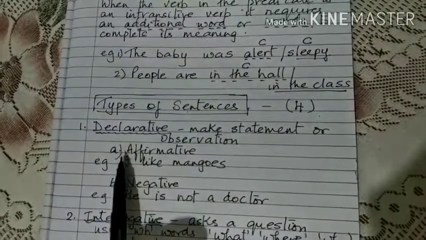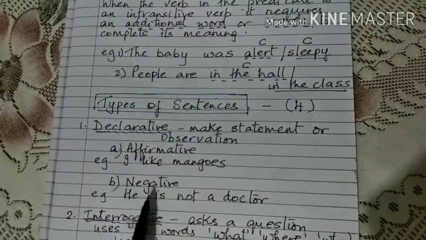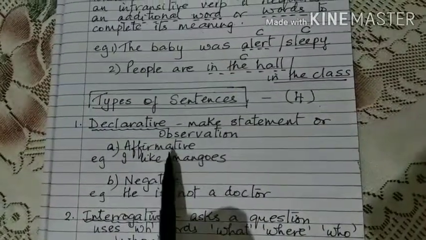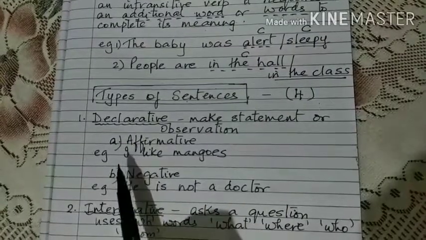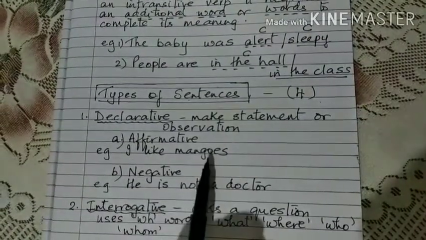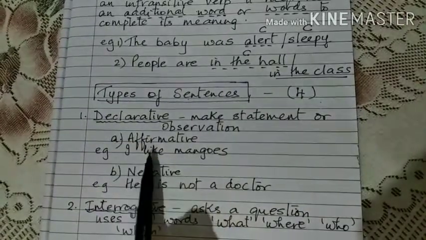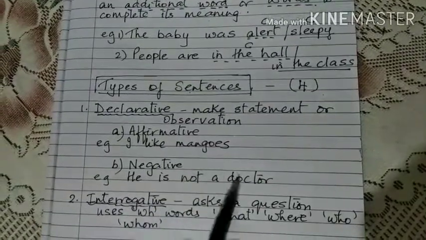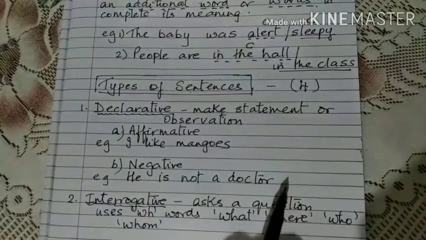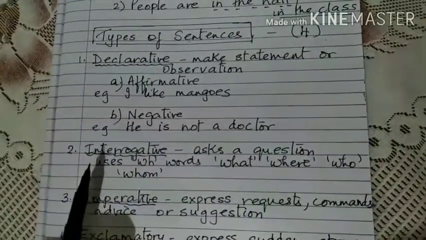Now, two sub-kinds of declarative are affirmative sentence and negative sentence. In affirmative, whatever you say, a declaration that you make is, for example, I like mangoes. I do not like bananas. So that is a declarative affirmative sentence. But the negative sentence would be, he is not a doctor. He is a lawyer.